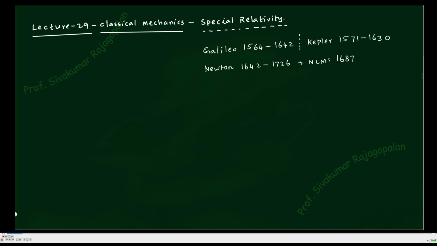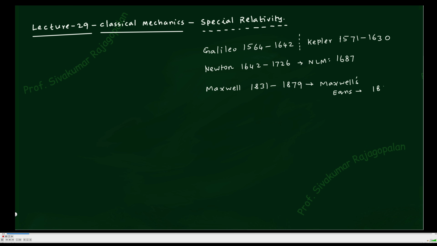So once this is clear, the next to Newton, the very big work is done by Maxwell. There was a big gap between Newton and the next important work, and therefore let me write down the important work by Maxwell, and that was during 1831 to 1879. Those periods are not important for the time being, but what is important is when Maxwell's equation came. So Maxwell's equation came into existence in 1685.